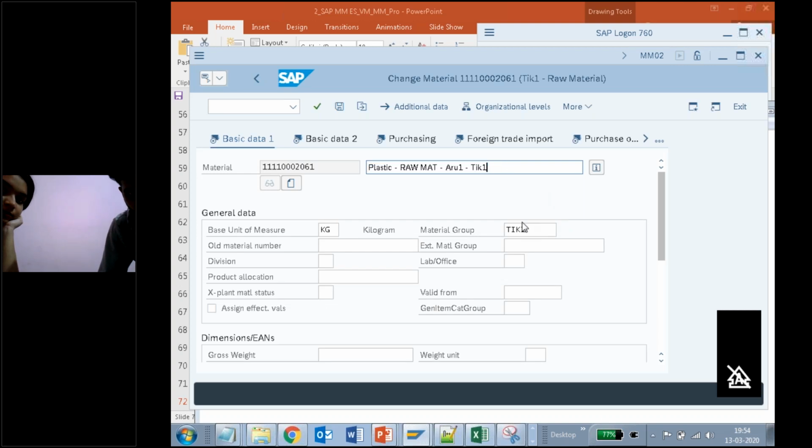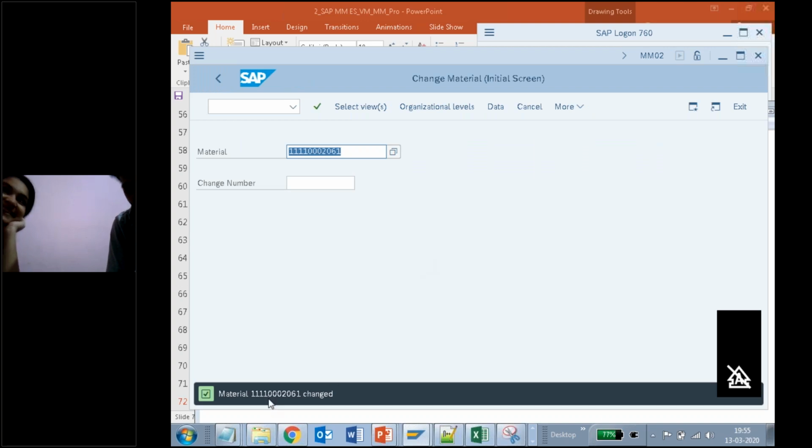Say you want to change, instead of plastic, to ice cream. Now click on save. It is saved. See here, the material is changed. MM02, yes or no?